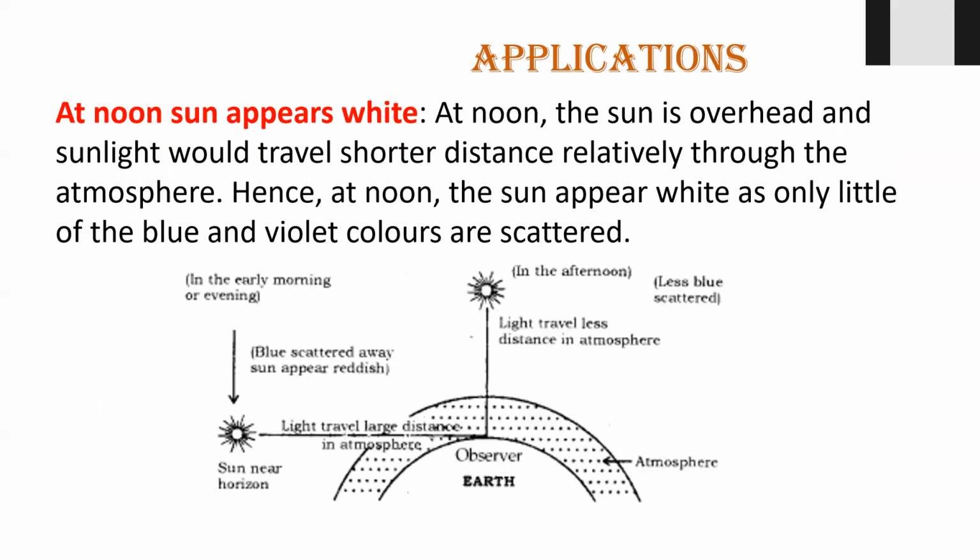As I told you, the sun appears white. Why so? Because the distance is shorter. The sun appears white because the blue or violet colors scatter, and overall all the lights are scattering the same way, and that's why you see white in color. That all depends on scattering.